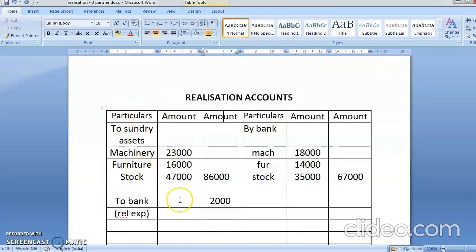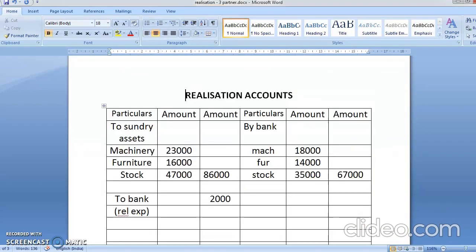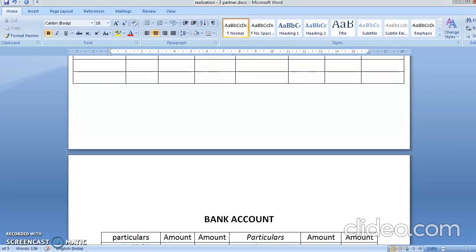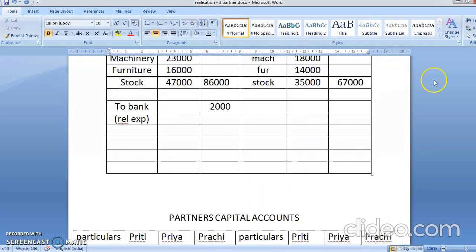First you will close the realization account. You can see here it is 88,000, here it is 67,000. Okay, the calculation is very simple. So I'll write here 88,000, here also 88,000.